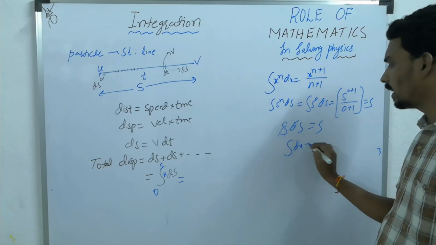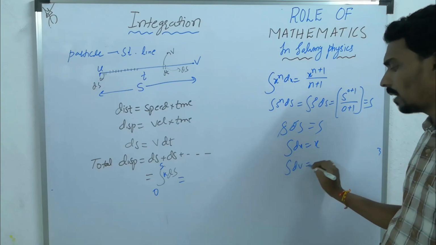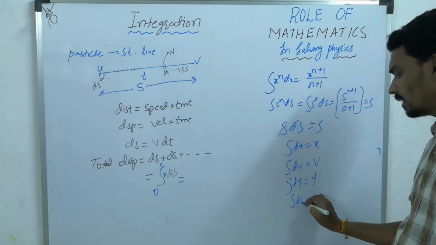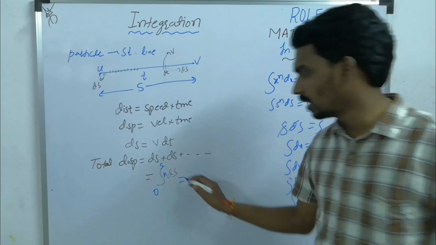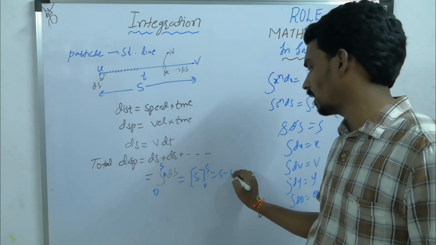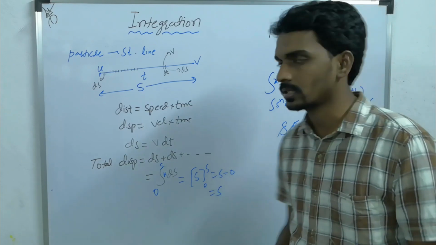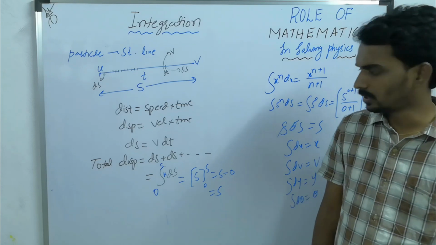Integration dx will become x, integration dv will become v, integration dy will become y, integration d theta will become theta. So here integration ds is s, from 0 to s. So s minus 0, upper limit s minus lower limit 0. So that is s. You will get it in this way, right?